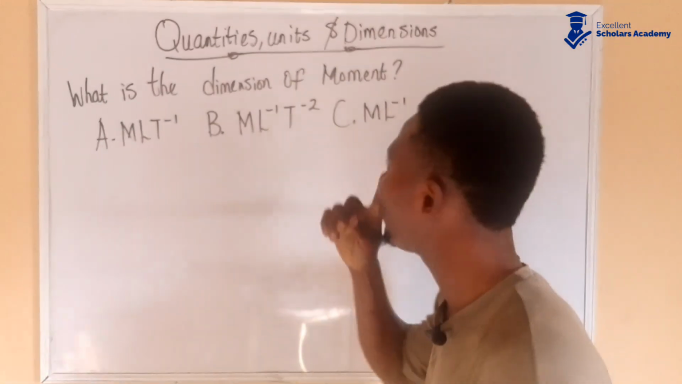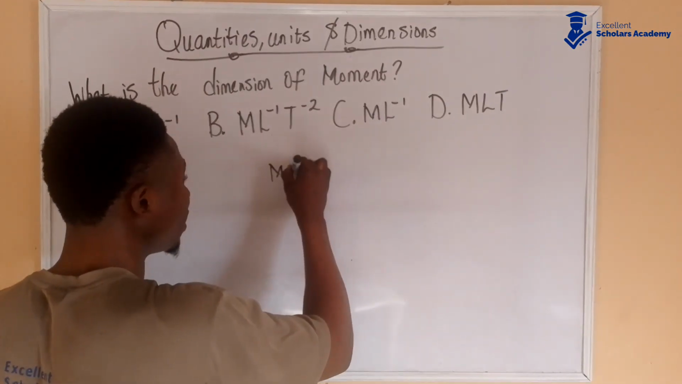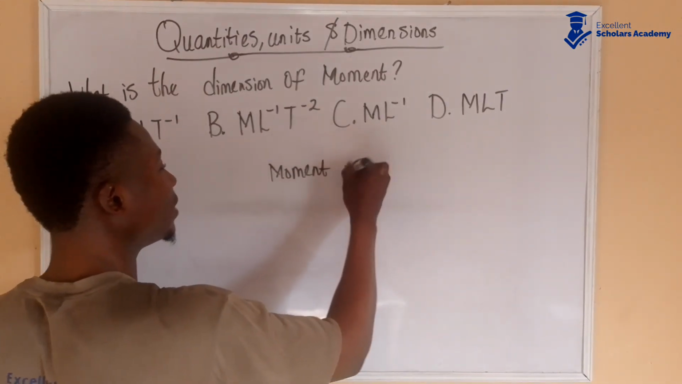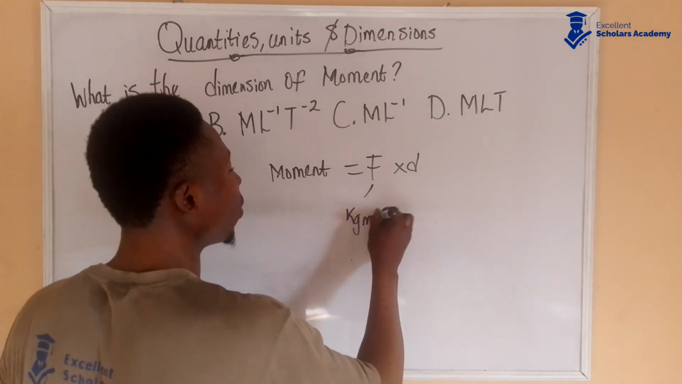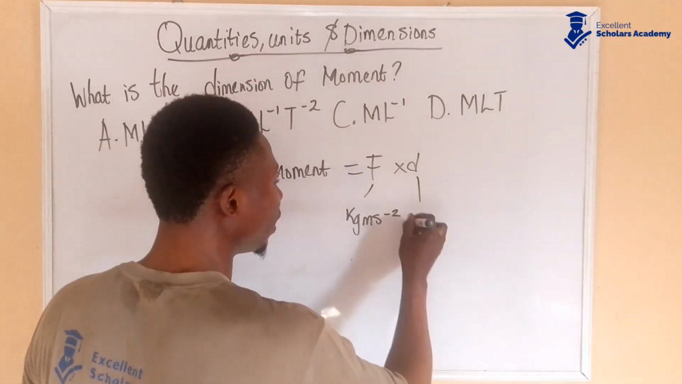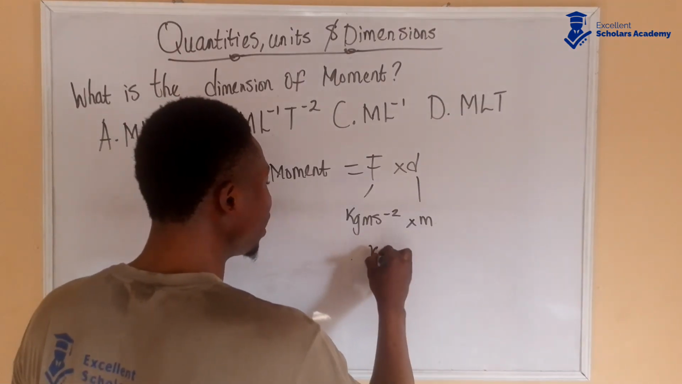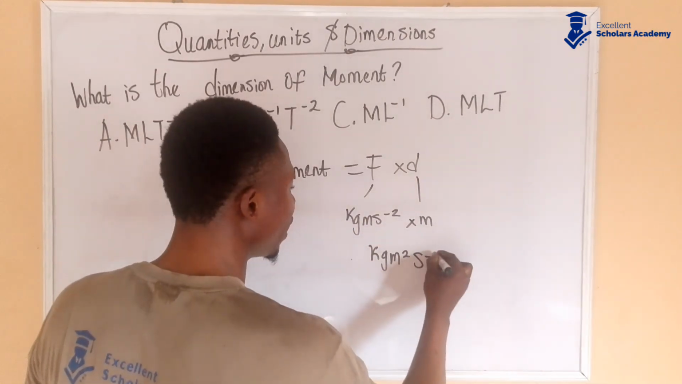What is the dimension of moment? Now, moment is force times distance. Force is measured in kilogram meter per second squared, which is mass times acceleration. Distance is measured in meter. So multiply this and this, you have kg m squared, that's m and m gives you m squared. Then you have s to the power of minus 2.